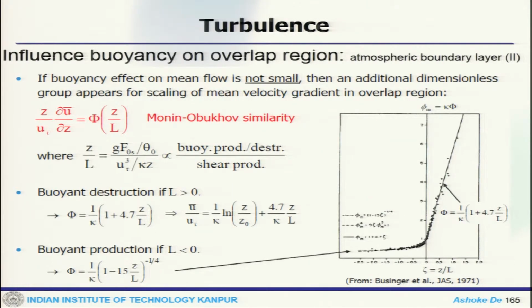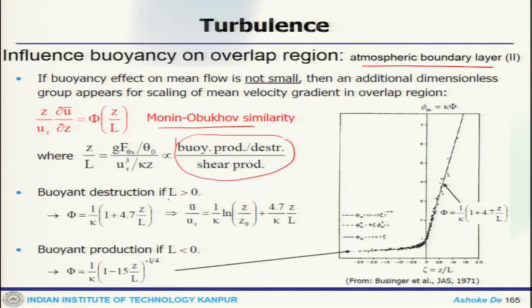Now, similarly, one can look at the buoyancy effect on the overlap region in an atmospheric boundary layer, case 2. Now, if the buoyant effect on mean flow is not small, so the previous case we said it is small, then an additional dimensionless group appears, which is z by u tau del u bar by del z equals phi of z by L. This is where z by L is essentially the ratio of buoyant production or destruction to the shear production. So, that is the ratio of these two, the z by L.